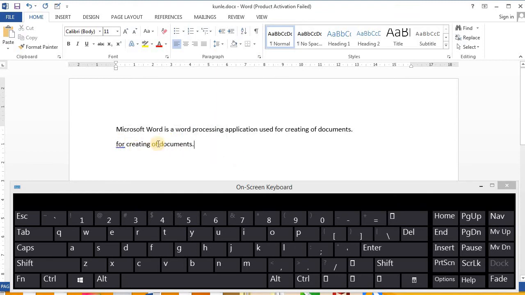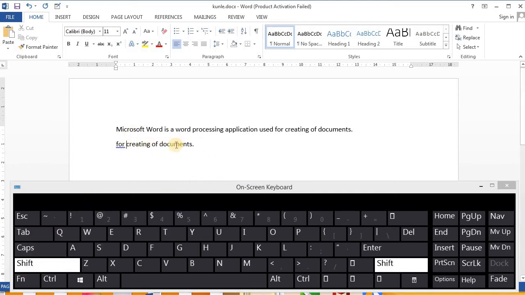Another way of highlighting is, let's say I want to highlight this word, creating. I can click here, just look at this thing that is blinking, that's called the cursor. So I click, then I hold Shift, then if I click here, you notice it selects only creating, because I was holding down this Shift.